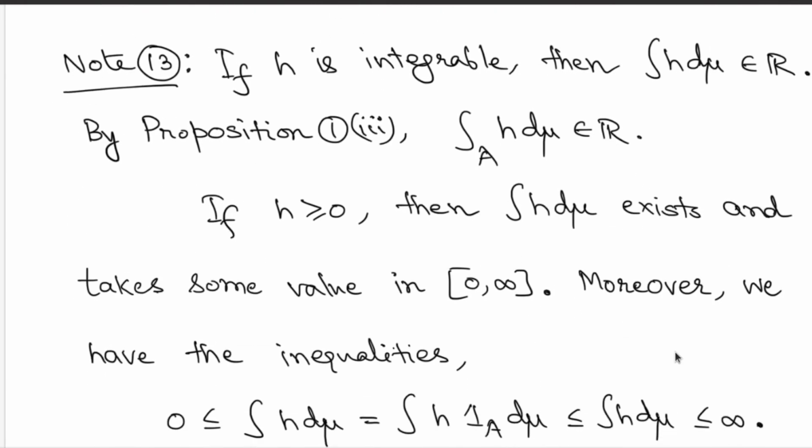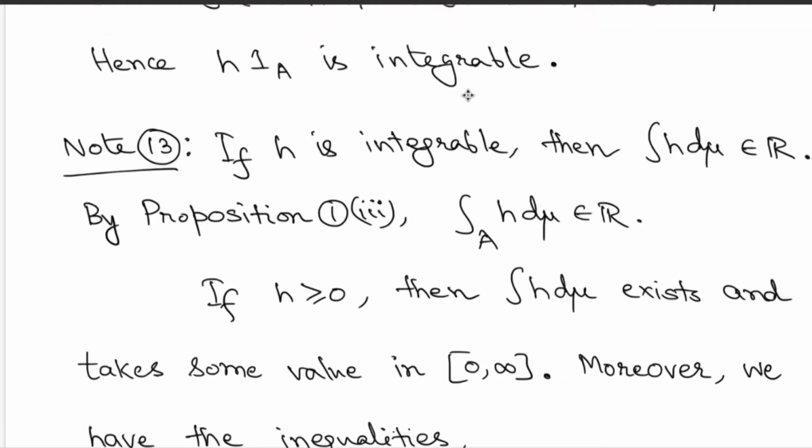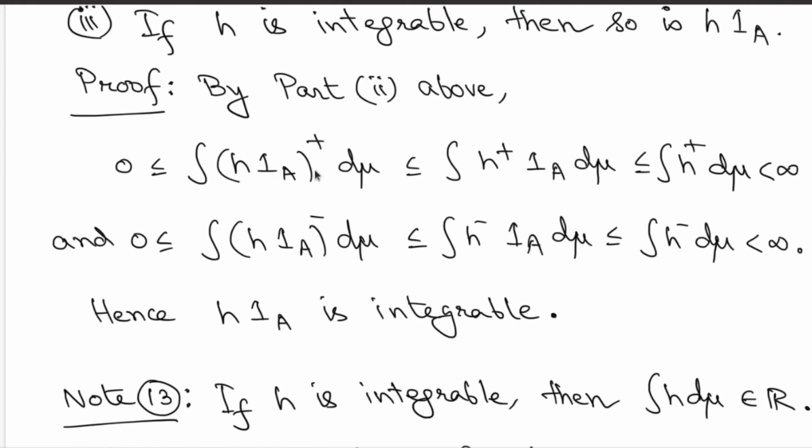But then you now make this observation. This is a very minor observation but quite useful, that if H is integrable, then integration of H is a real number, right? Because it is the difference of two real numbers, meaning it is the difference of integration of H plus and integration of H minus, both being finite in the case when H is integrable. Now, using these integrability structures, you can look at integration of H times indicator A. So the positive part of that will have finite value once H is integrable.